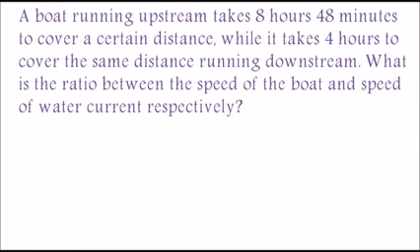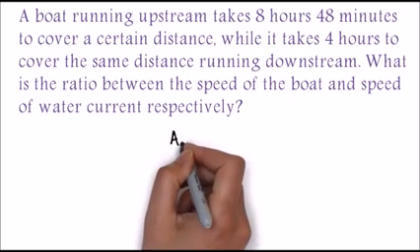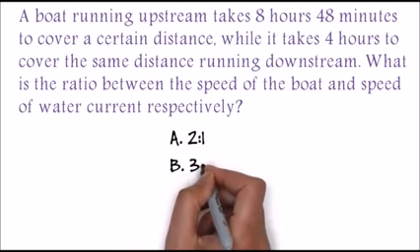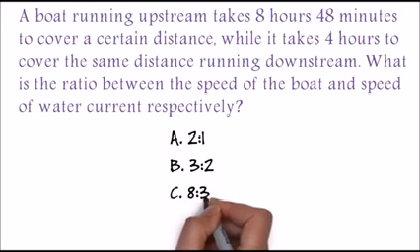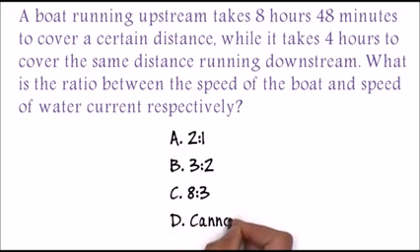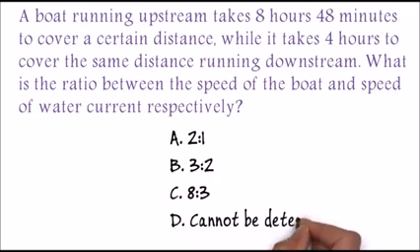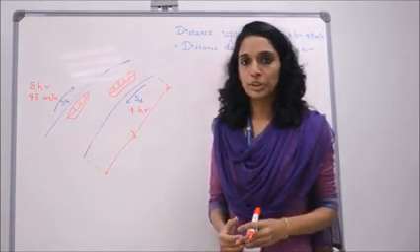A boat running upstream takes 8 hours 48 minutes to cover a certain distance, while it takes 4 hours to cover the same distance running downstream. What is the ratio between the speed of the boat and the speed of the water current respectively? Options are option A 2:1, option B 3:2, option C 8:3, and option D cannot be determined. So let's look into the solution of the problem.